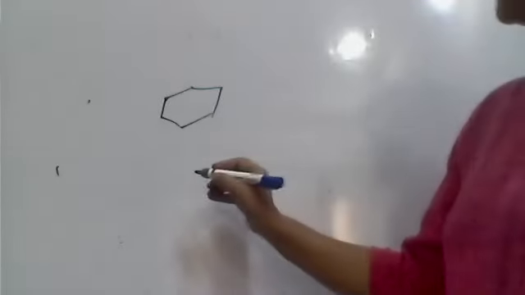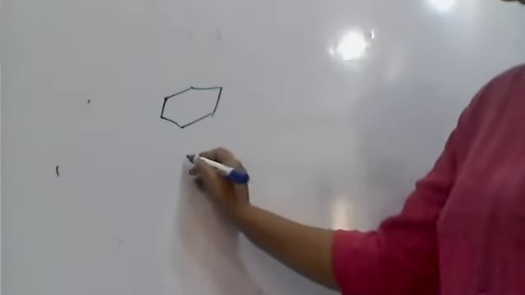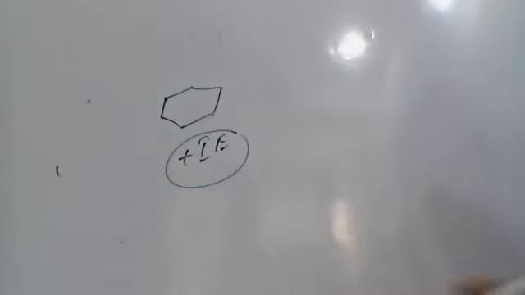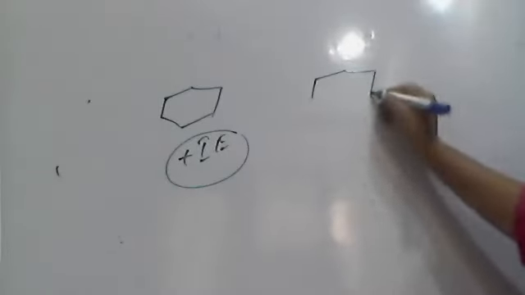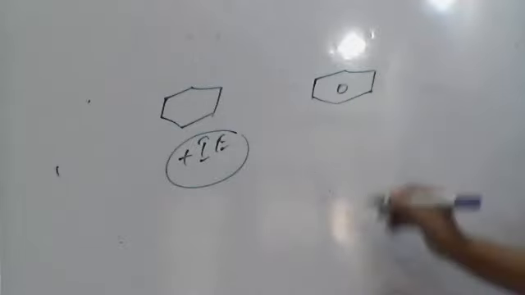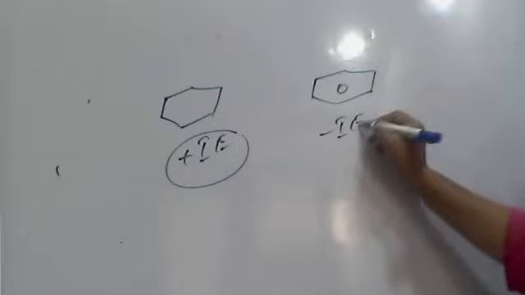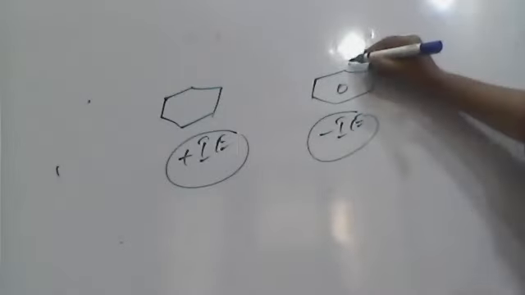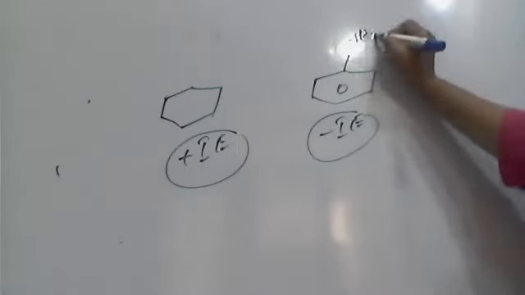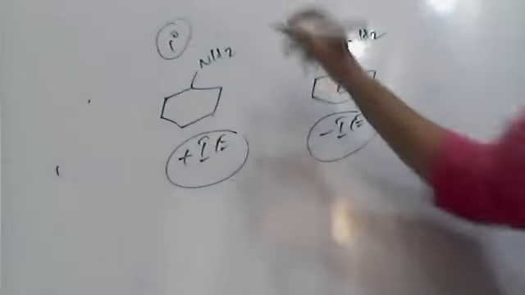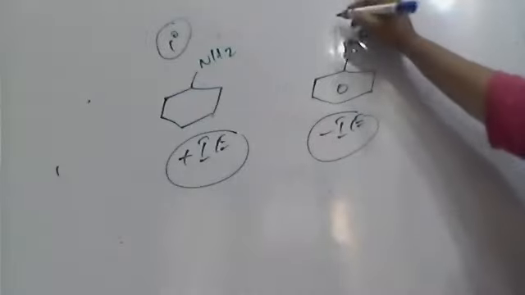What is this one? Cyclohexane means alkyl, which simply shows a plus I effect. And if you take this, it is an aromatic ring, phenyl, which shows a minus I effect. If you attach these to NH2, both are primary amines, RNH2 and ArNH2.